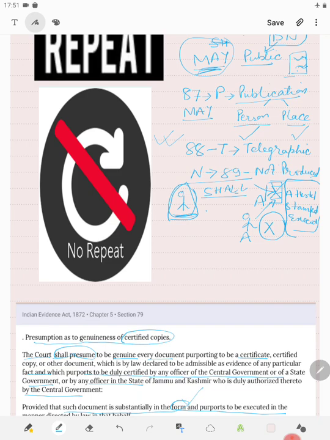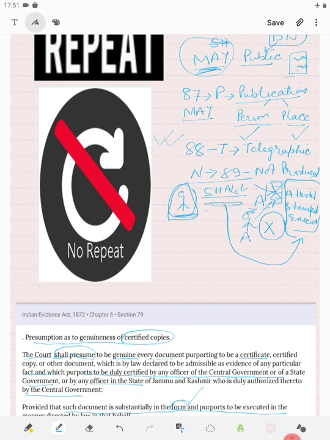The court shall presume that every document called for and not produced after notice to produce, that A has been given notice but he has not produced, the court will not presume that it is not the correct document or that it has not been correctly attested, stamped or executed. Rather, it shall presume that the document was attested, stamped, and executed in the manner required by law.